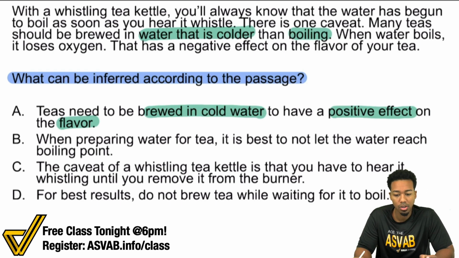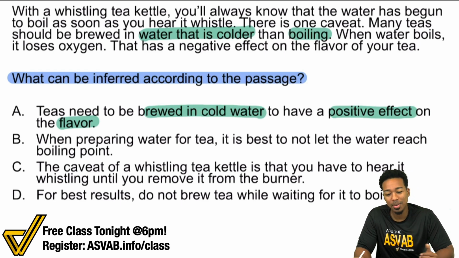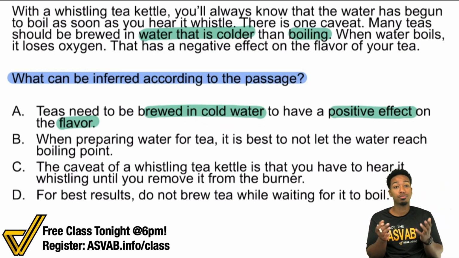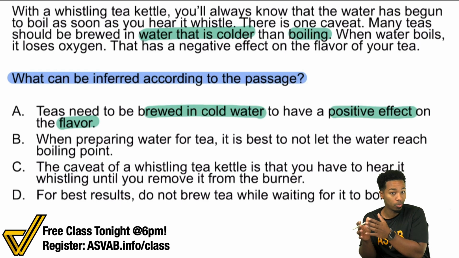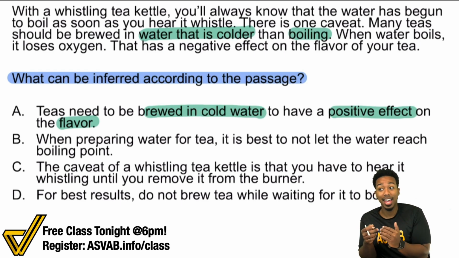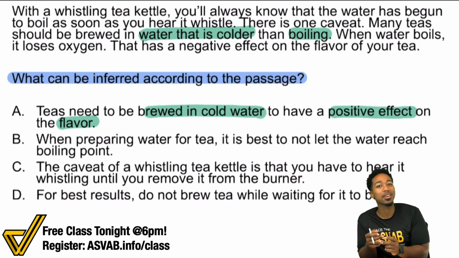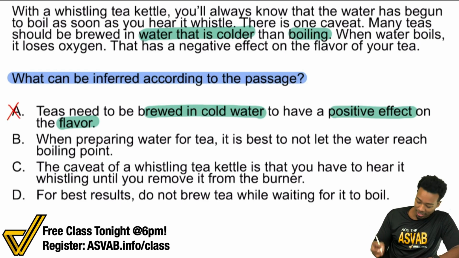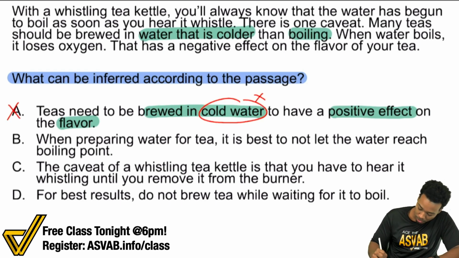Teas need to be brewed in cold water. Well, here's the thing. It's actually a trick answer because it says colder than boiling and it says brewed in cold water. Is there a difference between brewed in water that's colder than boiling and cold water? Absolutely. Because I can still have water just below boiling, and that's not cold. That'll still burn anybody. And so, no, A is incorrect for the reason again being cold water, no.